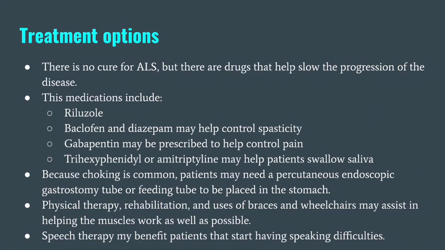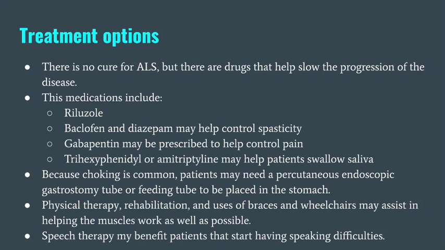Unfortunately, there is no cure for ALS, but there are drugs and other medications that can help slow the progression of the disease. Some medicines can help control spasticity, which is muscle tightness, and other medications can help control pain, and others can help patients swallow their own saliva. Swallowing is a big issue with ALS, and by having medicine that can help patients swallow saliva, it can help them as well.